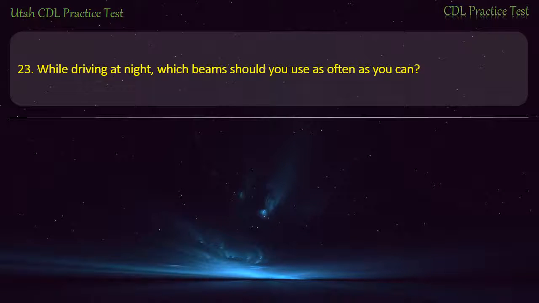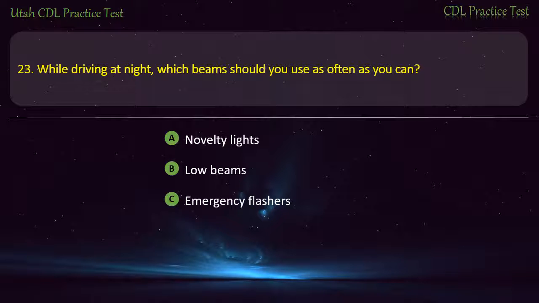Question 23. While driving at night, which beams should you use as often as you can? Novelty lights. Low beams. Emergency flashers. High beams. Answer. High beams.